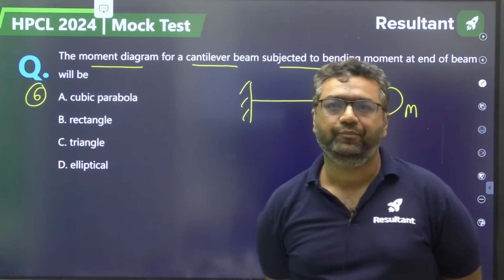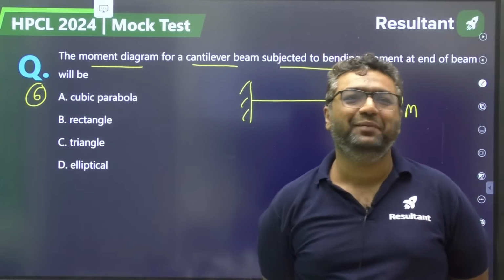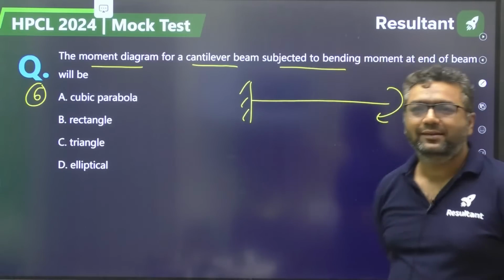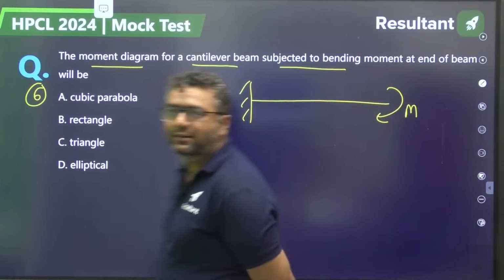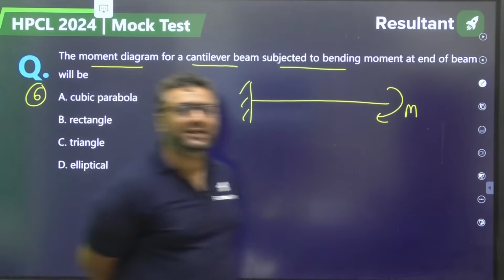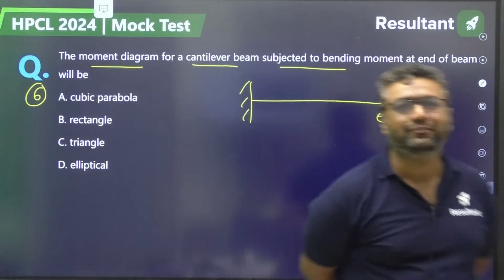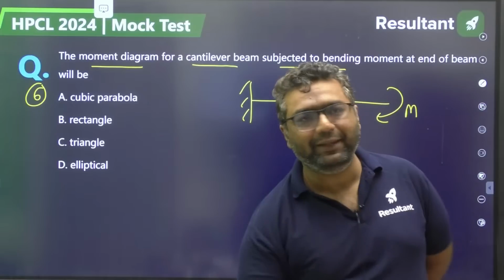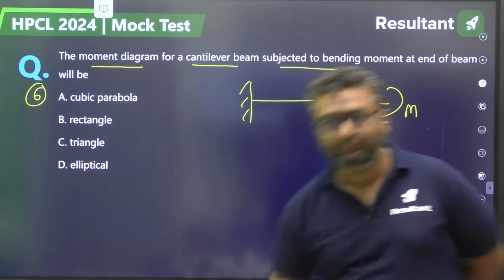YS is saying B. Captain Billa is saying B. What about others? Mani is saying B. Very good. Shreyas Negi is saying B. Very good.